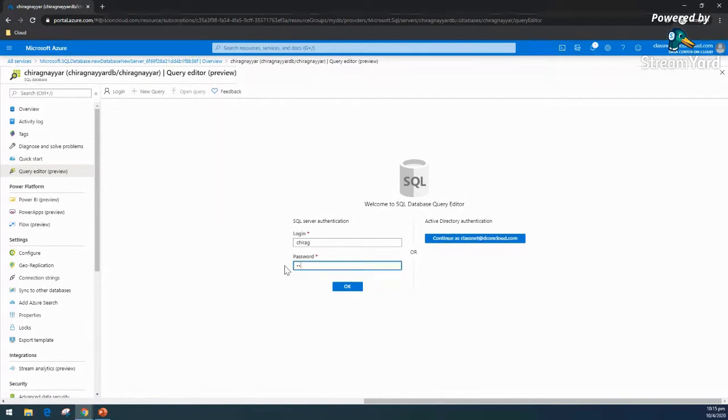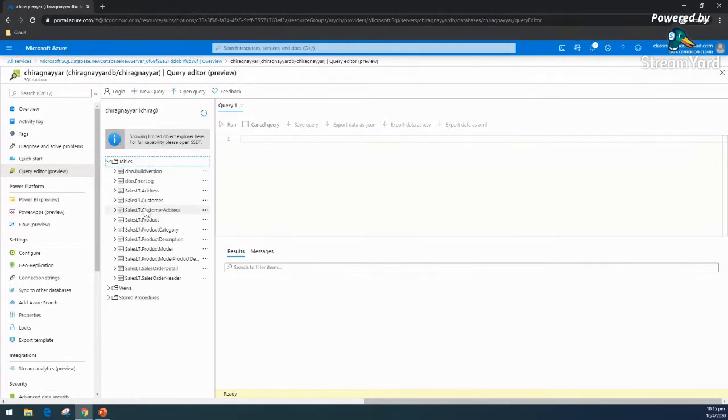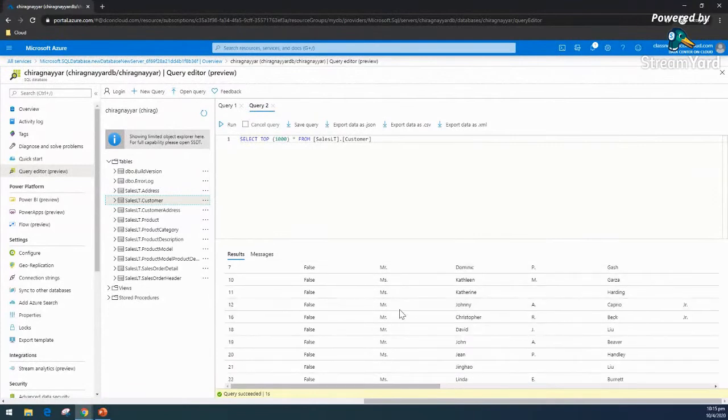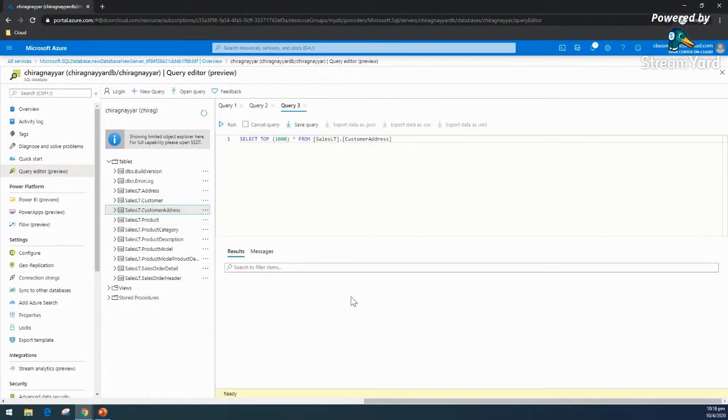Let me log in. Login is the admin credential which we have created. I am entering my super secret password, and here you can see this is a query editor, and it will show me this sample database, and I'm just querying 1,000 rows. And let's see, here you can see the query ran in a second, and we got our data from our sample database. If you know about this AdventureWorks database, or you can learn it from the Microsoft documentation, what the schema design and everything is with this. I believe there is nothing in this table, and let's see if this query runs and what result it gives.